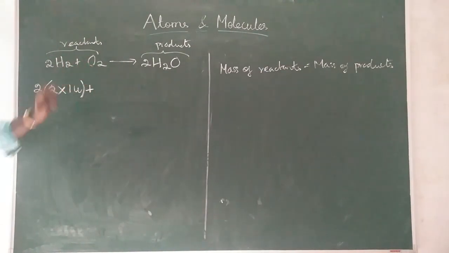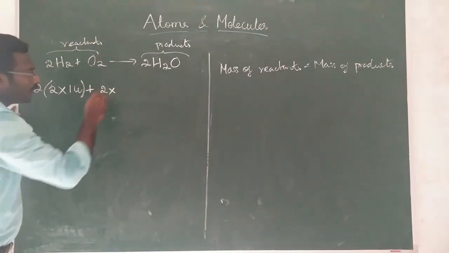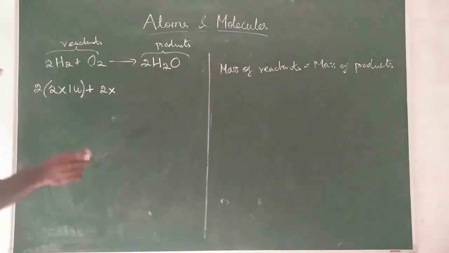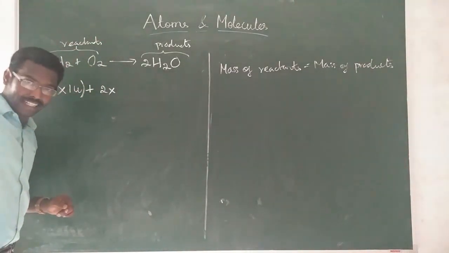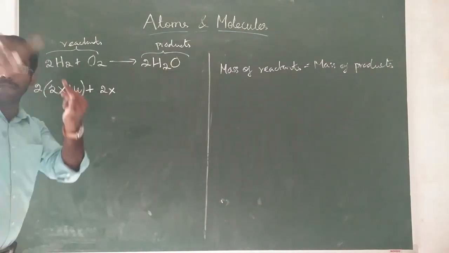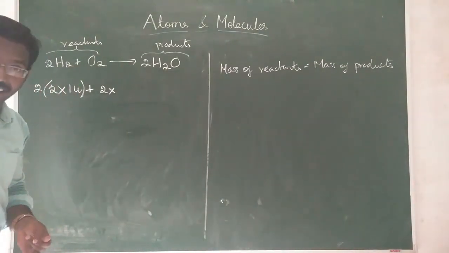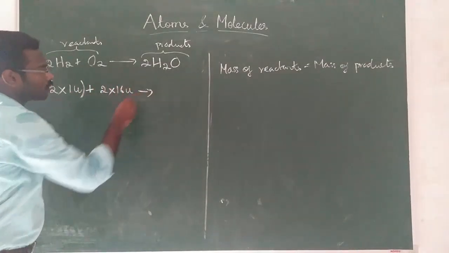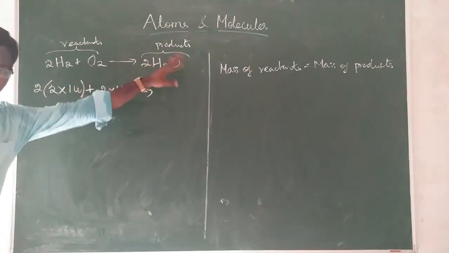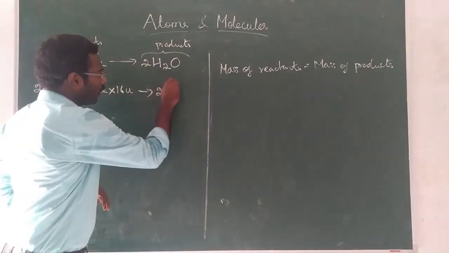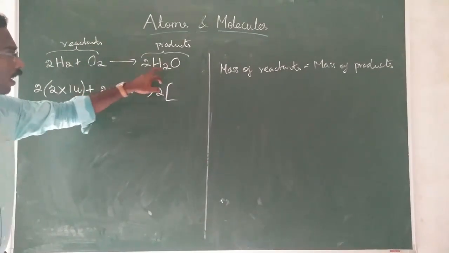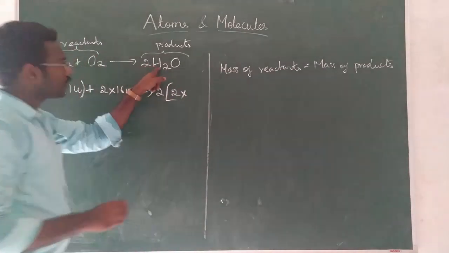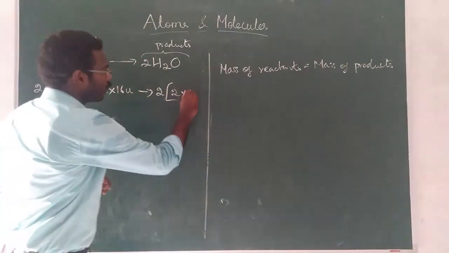2 oxygen. 2 oxygen means 2 into oxygen atomic mass, 16 U. We already saw that. Mass number is 16: 8 plus 8, number of protons 8, number of neutrons 8, 8 plus 8 is 16. So 2 into 16 U. Here 2 is common, so take the 2 commonly outside. Now H2: this 2 is only for H. So 2 into H atomic mass, which is 1.